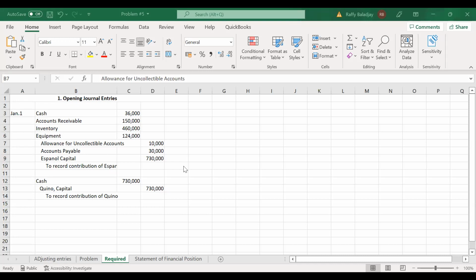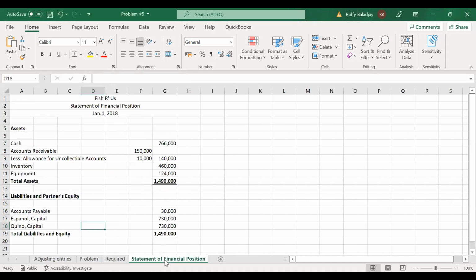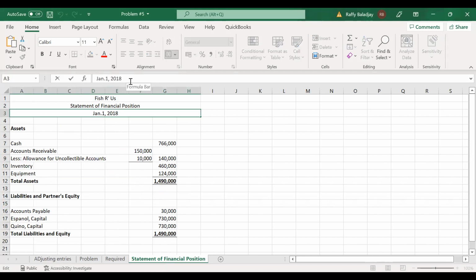So this will be our statement of financial position as of the date of formation. Sorry, let me just change this year. It should be 2023.